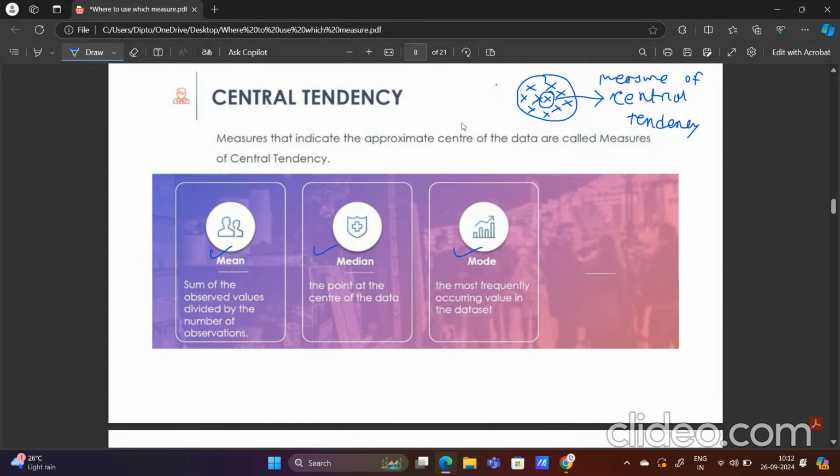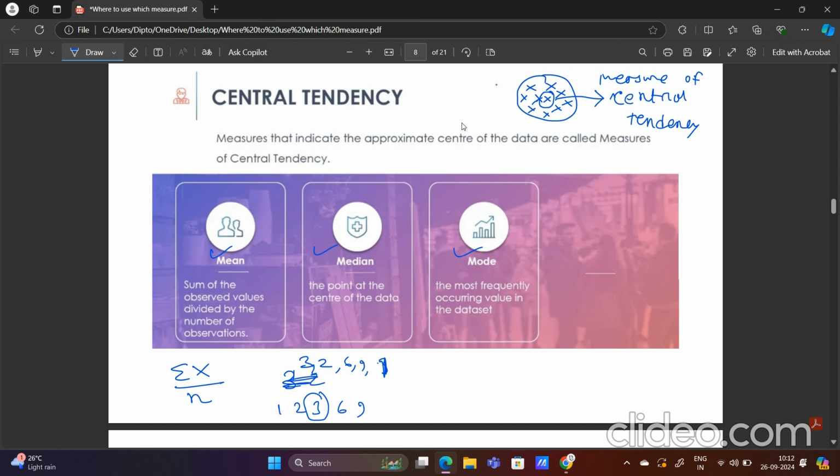I hope we all have some idea about mean, median, and mode. Mean is the sum of all the values divided by the total number of observations. Median is the middle value. Suppose I have 5 data points: 3, 2, 6, 9, 1. Then I have to arrange them in ascending or descending order, so it will be 1, 2, 3, 6, 9. Now the middlemost observation will be our median.